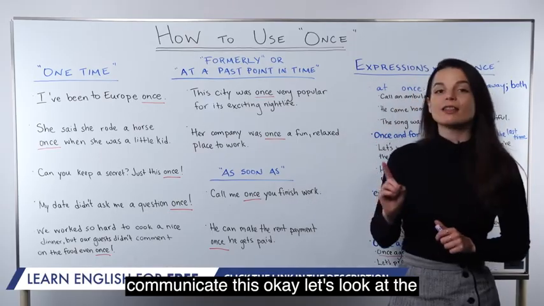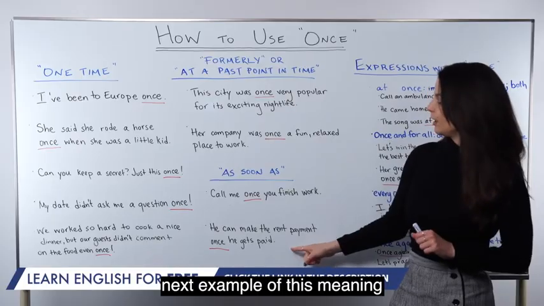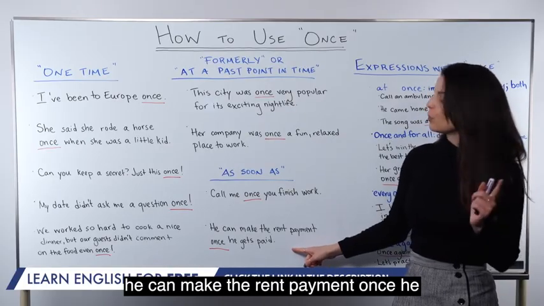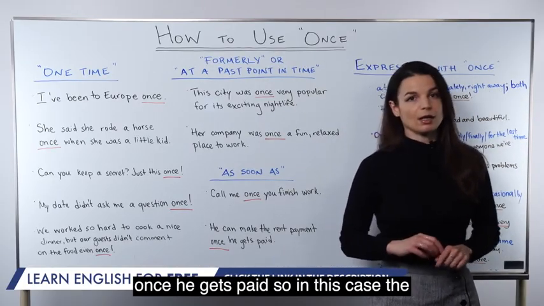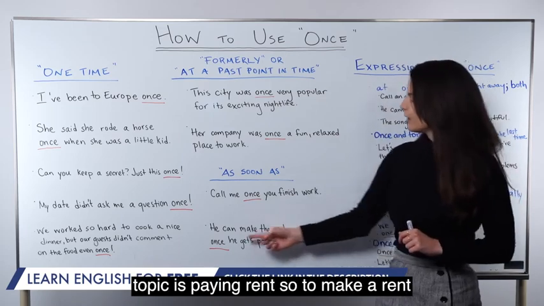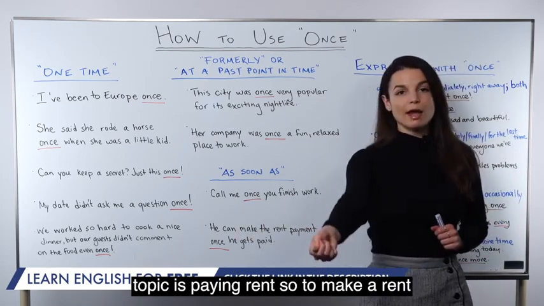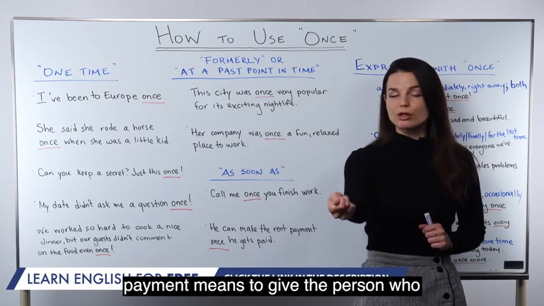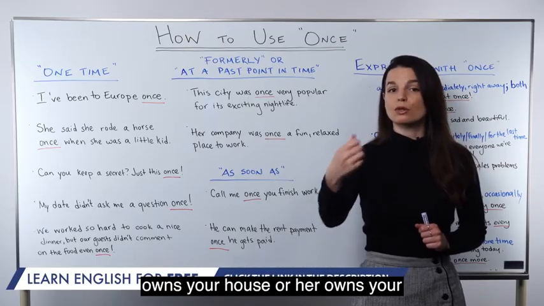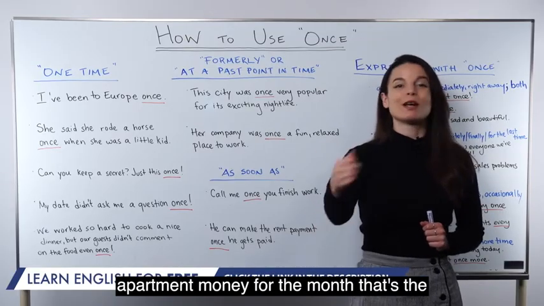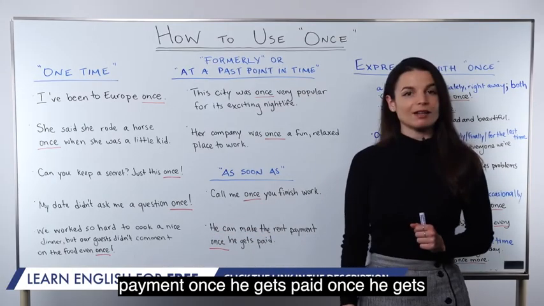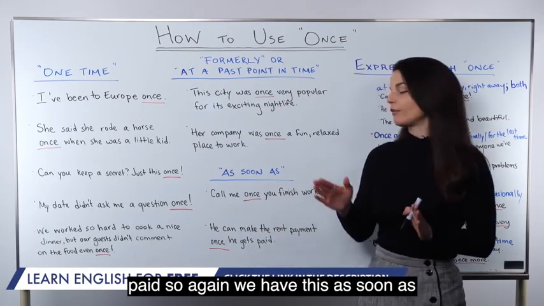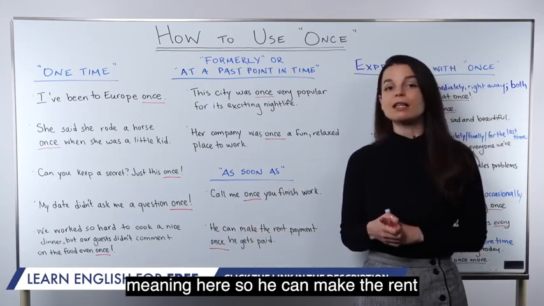Okay, let's look at the next example of this meaning. He can make the rent payment once he gets paid. In this case, the topic is paying rent. To make a rent payment means to give the person who owns your house or apartment money for the month. That's the rent payment. He can make the rent payment once he gets paid. Once he gets paid. So again, we have this as soon as meaning here.